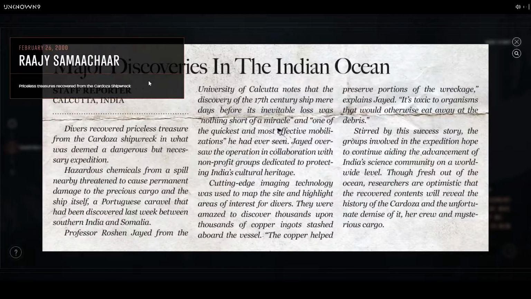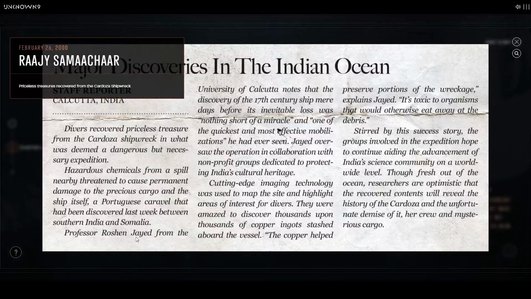Raji Samachar, major discoveries in the Indian Ocean, from Kolkata. Divers recovered priceless treasure from the Cardoza shipwreck in what was deemed a dangerous but necessary expedition. Hazardous chemicals from a spill nearby threatened to cause permanent damage to the precious cargo and the ship itself, a Portuguese caravel that had been discovered last week between southern India and Somalia.